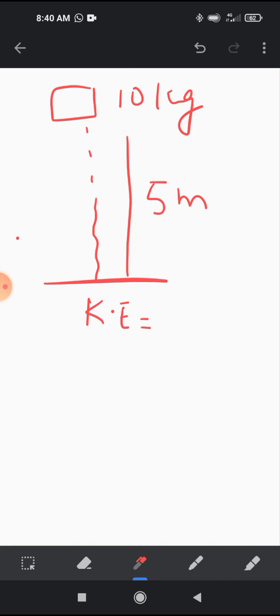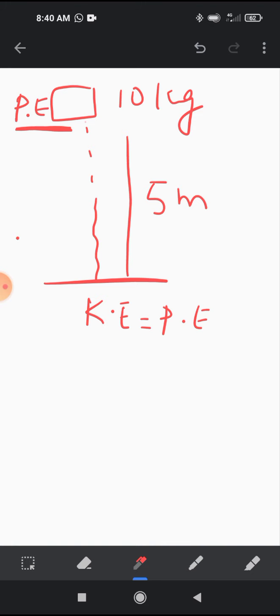According to law of conservation of energy, how much was the potential energy gained by the stone when it was at a height of 5 meter? That will be the kinetic energy when it reaches the ground. Law of conservation of energy. I repeat, how much potential energy was there with the stone?